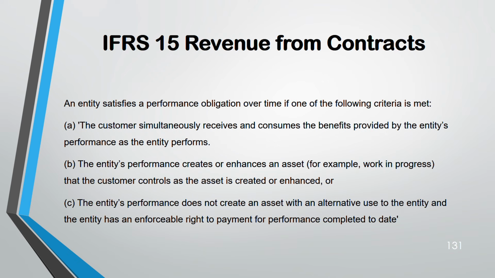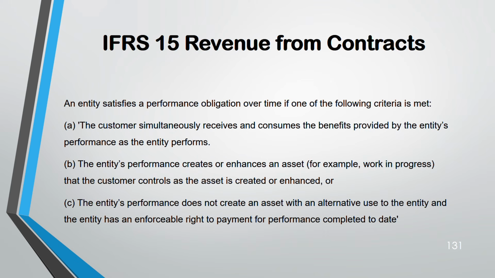Third, the entity's performance does not create an asset with alternative use. That means there is no alternative use. Let's say I'm creating a building specifically designed for my customer. It is customized. You cannot use it for an alternative purpose. So usually when it is customized, they don't have any other market. They will not make it for a loss, no? Imagine if they're making it and then they're not selling it, for which they have a right to receive the payment. Even if the customer later on uses that product or not does not matter. They will get the money. They will take the money according to the work that they have completed.